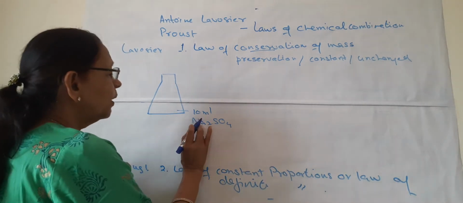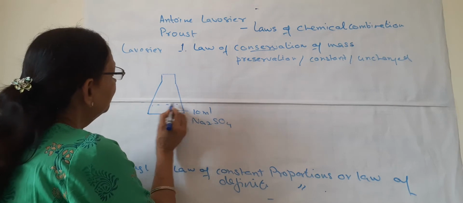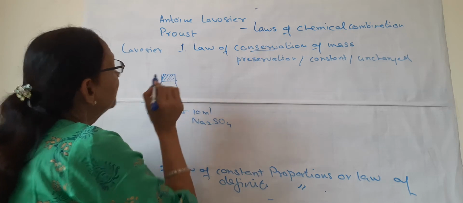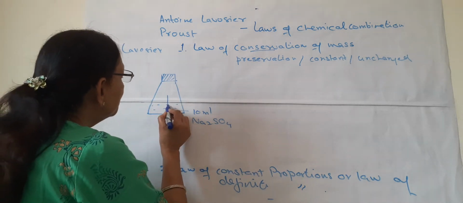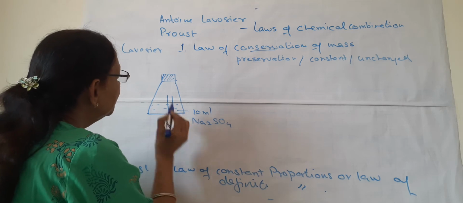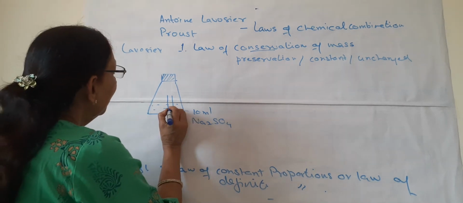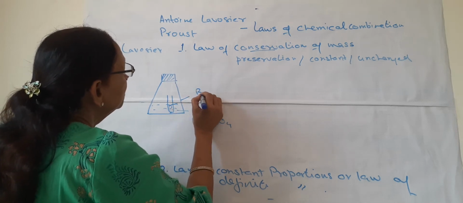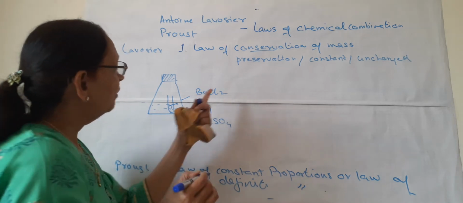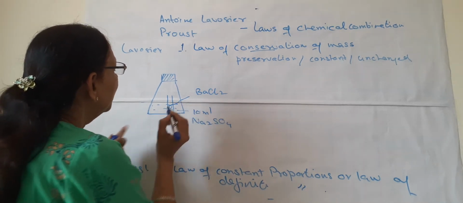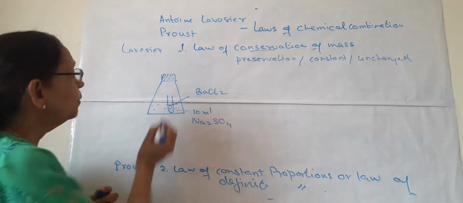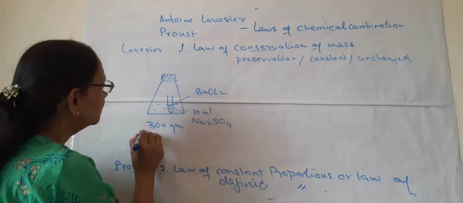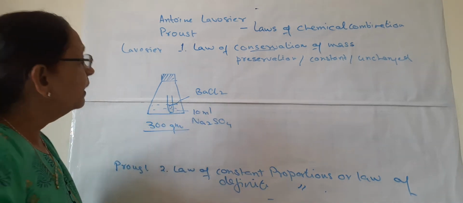What is this? Sodium sulfate. So 10 ml of sodium sulfate is taken and it is covered by a cork, and a small tube known as an ignition tube is taken. It has a different substance, and that substance is barium chloride. This is the formula for barium chloride. So barium chloride is taken in this ignition tube, and this setup is weighed, and suppose the mass of this setup is 300 grams.